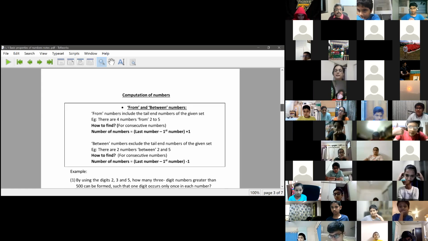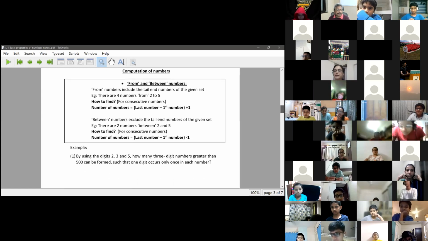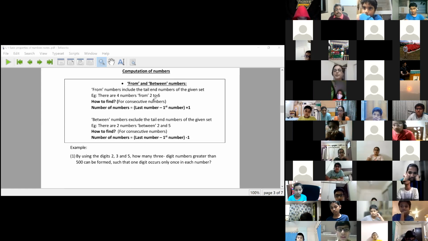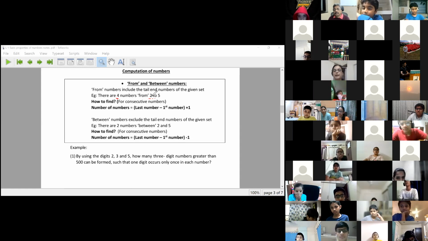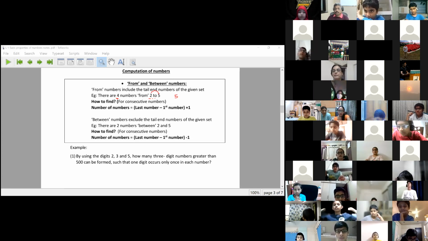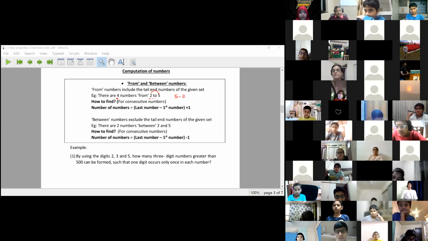Now this is another very important thing. Many times you have these kind of questions. How many numbers are there from 2 to 5? When I'm saying from 2 to 5, I'm counting 2, 3, 4, 5, 4 numbers. So I'm including 2 and 5. From 2 to 5, I have 4 numbers. And how did I count? 5 minus 2, last number minus first number plus 1.